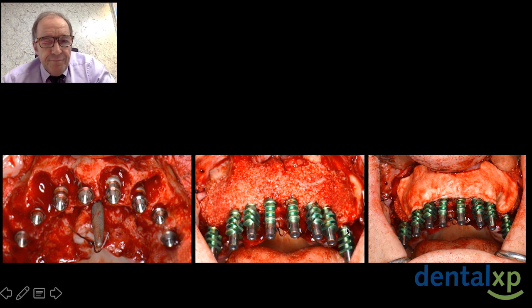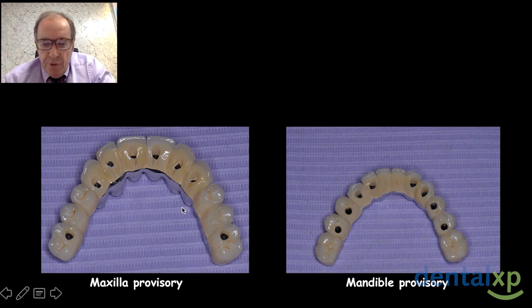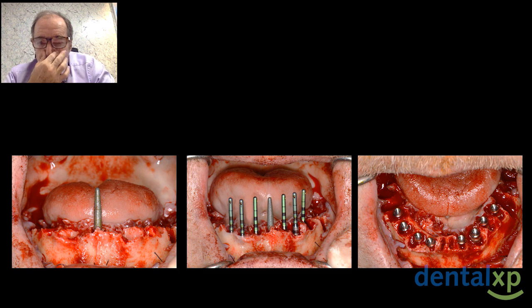I have a bug on my computer. On the lower jaw, you can see, sorry, it's not me, it's my computer.